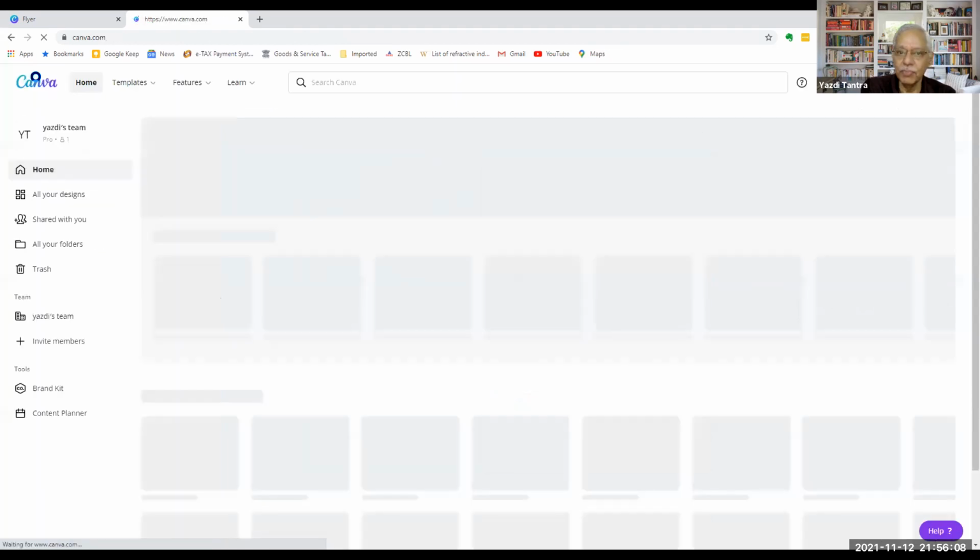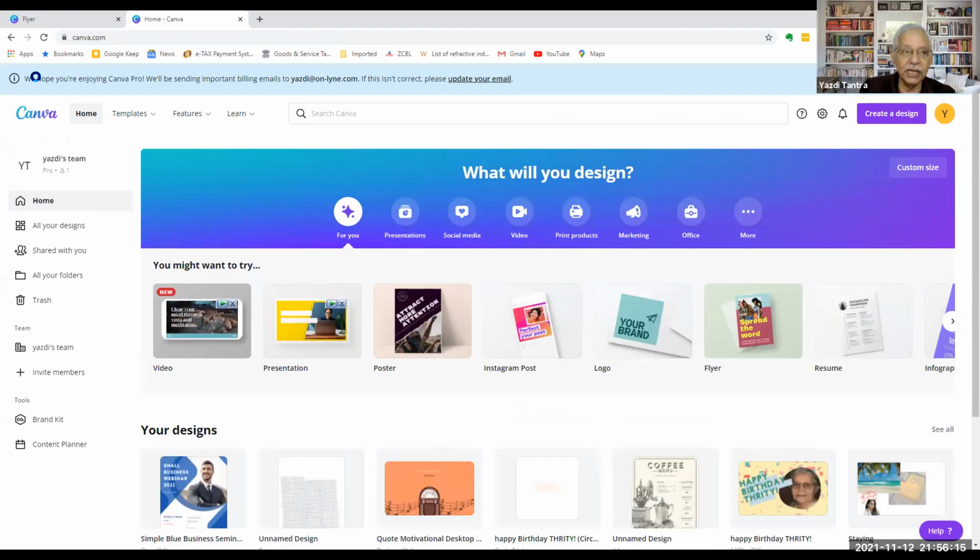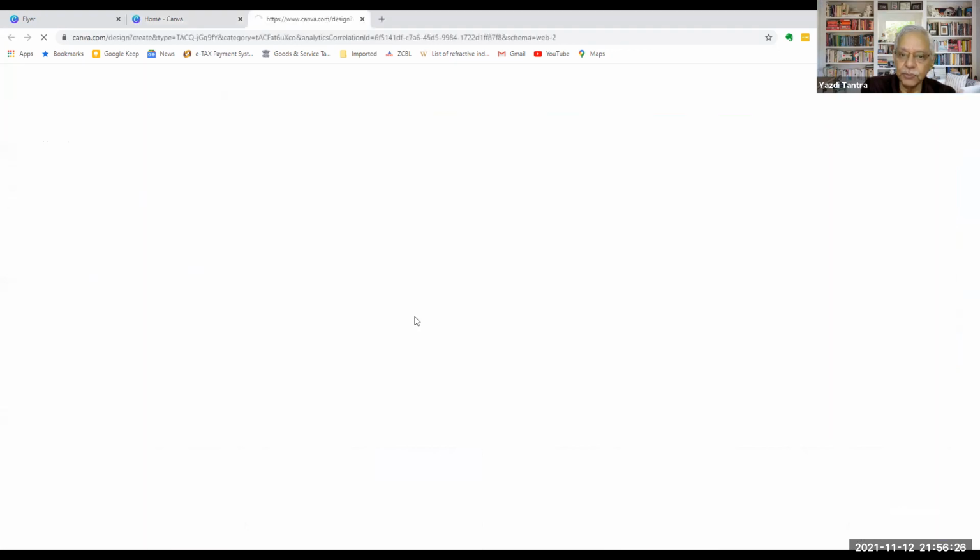Okay, I'll just go home. Where does it select the photo from, our photo file? We'll see each of these items. So this is just a broad overview. So now, for example, let us say we want to create a blank poster.